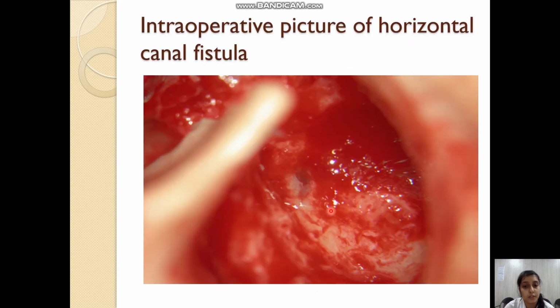This is the intraoperative picture of a horizontal semicircular canal fistula. Here the procedure which is undergoing is a mastoidectomy. Here we can see the horizontal semicircular canal which is present in the floor of the mastoid antrum, and the ivory white bone over the horizontal semicircular canal is eroded, and we can see the membranous portion of the canal, which is a fistula of the horizontal semicircular canal.